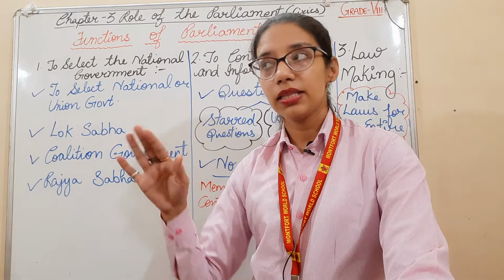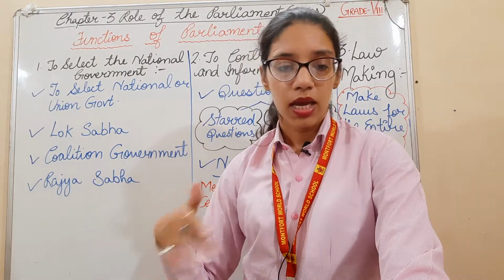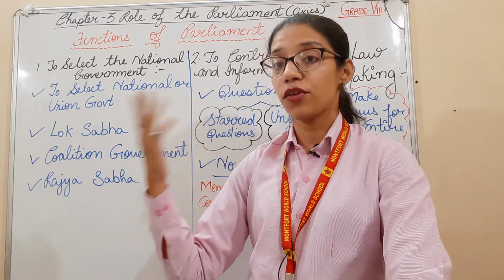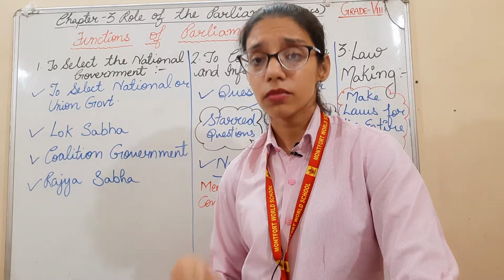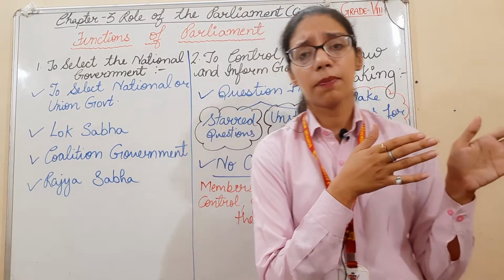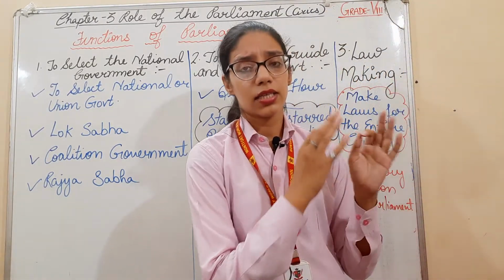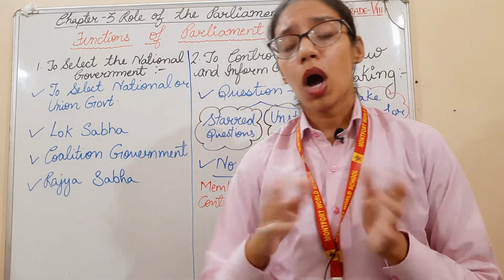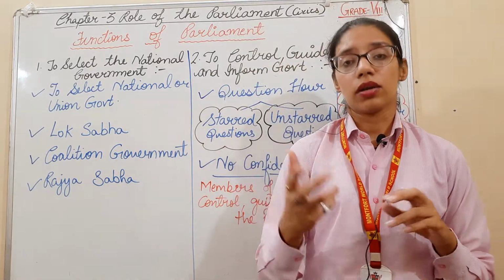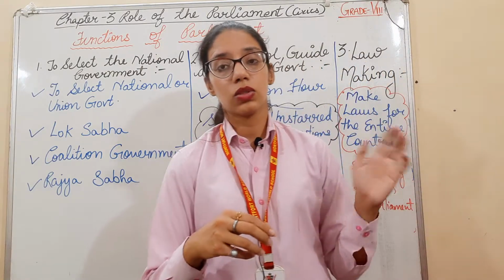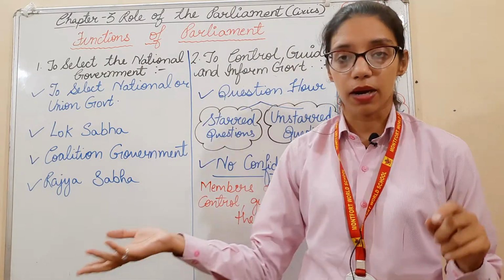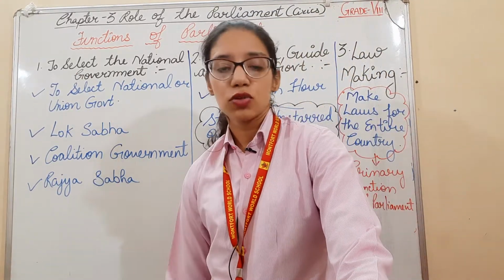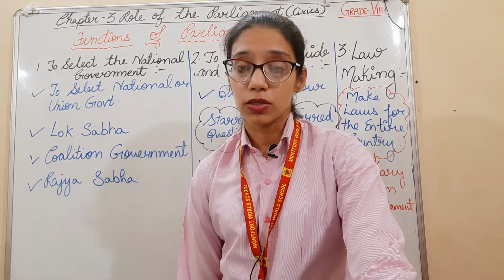Apart from the ruling party, there is an opposition party. The opposition party is the party which opposes the government, which is not in favor of the current government. Like currently, BJP is in power, Modi ji is in power, that is the BJP government at the central, national level. The opposition party is Congress, Rahul Gandhi, Sonia Gandhi's party, that opposes the government. The leader of the largest opposition party is called the leader of the opposition.